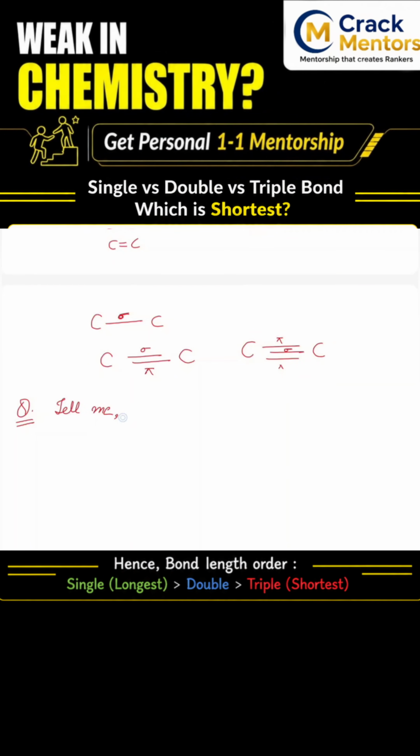The order of bond length. Okay, the order of bond length between carbon-carbon, carbon double bond carbon, carbon triple bond carbon. Now you have to do this. So how will you do this? Try to think, pause the video and try to solve it by yourself. You can solve it by your common logic.